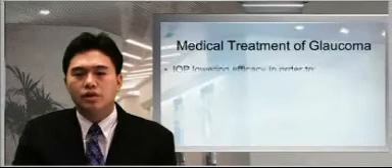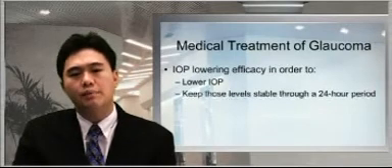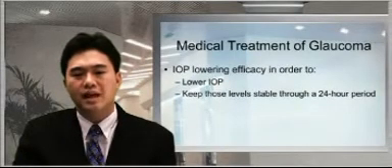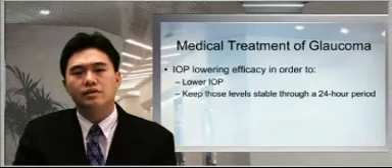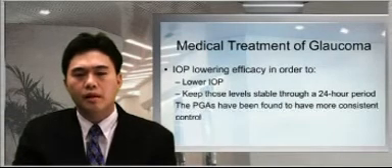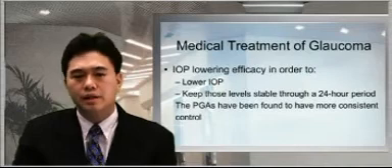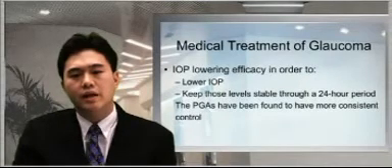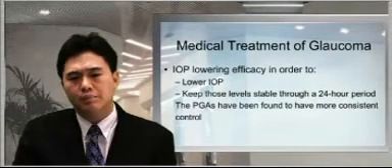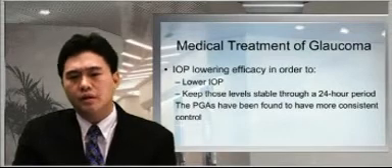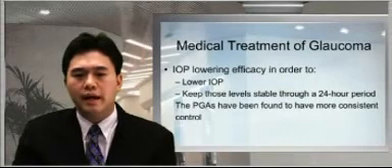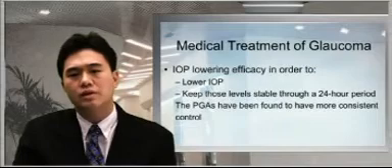A major factor in choosing a glaucoma medication is its efficacy in lowering the intraocular pressure. Of increasing importance is the ability of the drug to keep lower intraocular pressure as stable as possible through the 24-hour cycle. Beta blocker type medications such as timolol have been found to have good effect during the day but poor control through the night. Newer agents such as prostaglandin analogues have been found to give more consistent control.